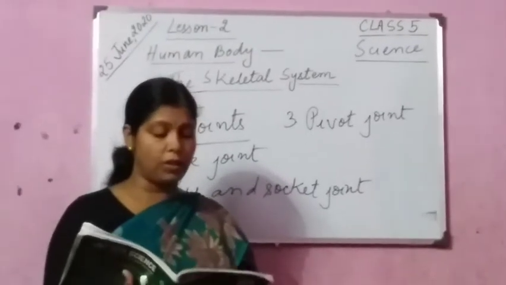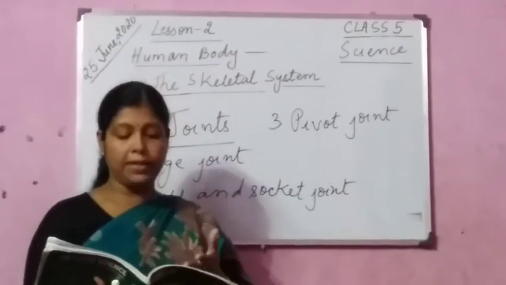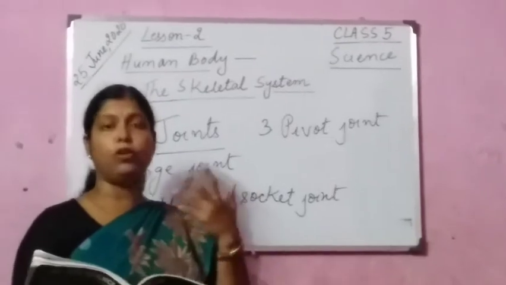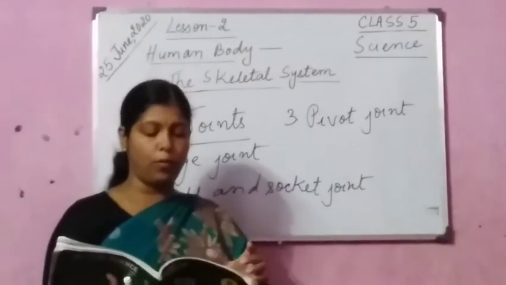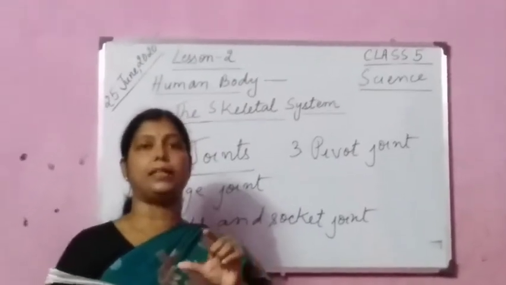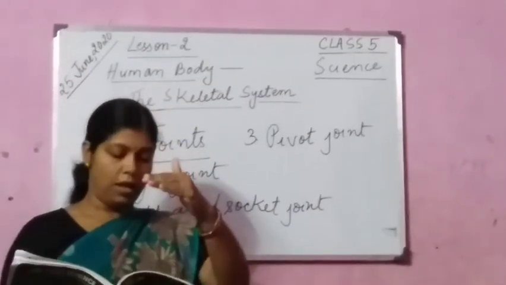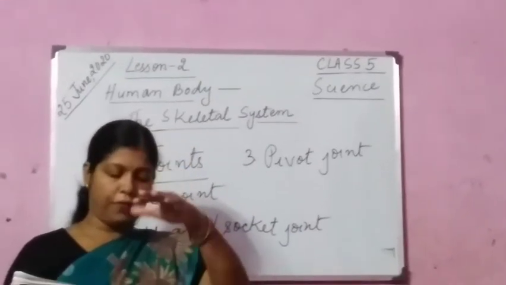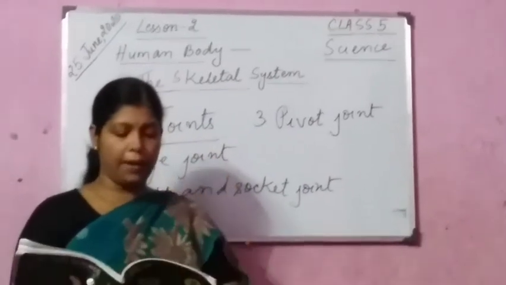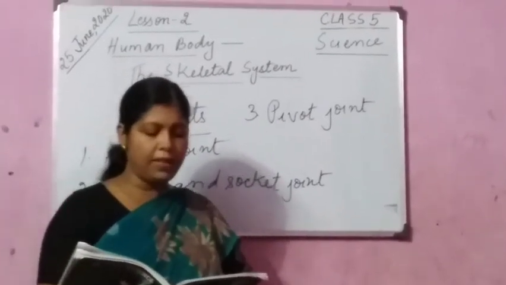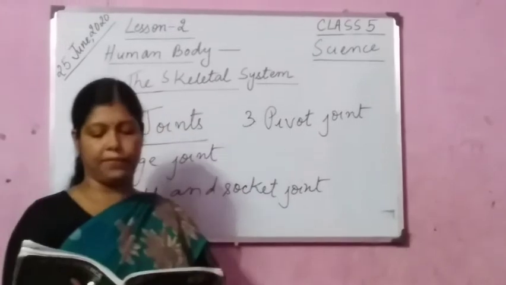Please see the picture here. The down portion is like a ring, and the first bone fits there into the other bone. Okay.